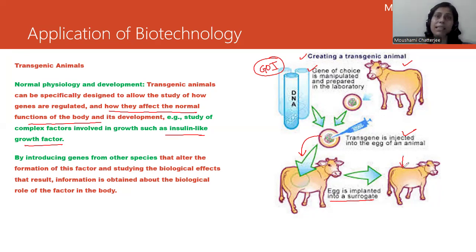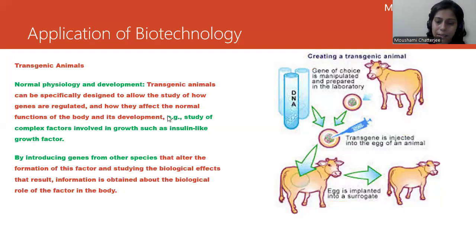So now you can understand that transgenic animals are so important, right? So this is the first point which I would like to highlight: the need for a transgenic animal is to study normal physiology and development, right?